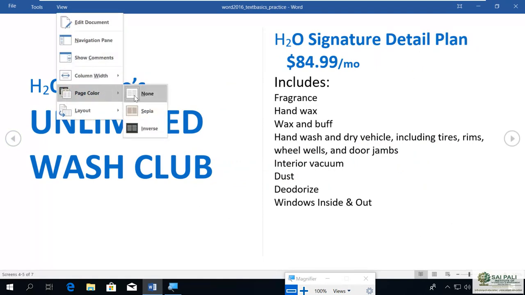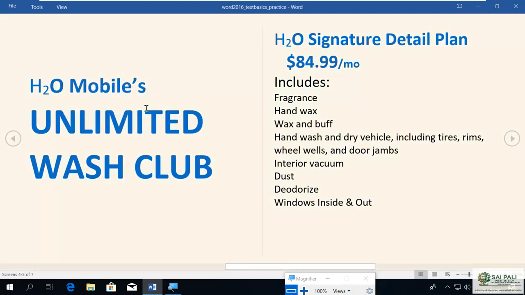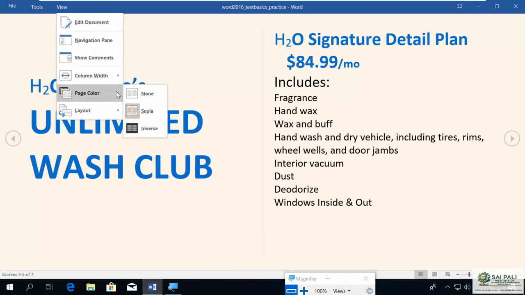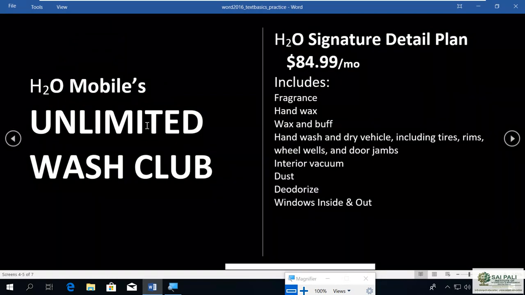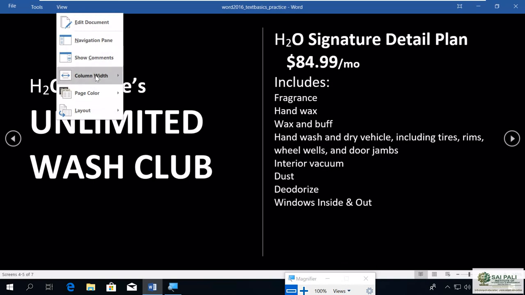Then you can change the page color also. Suppose I'm reading in a dark room or at night, so it can affect my eyes. So I can go like this, a little sober, a little dull, or I can go directly to dark. So I can do this also.